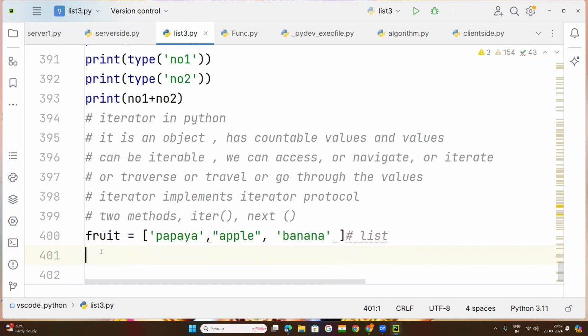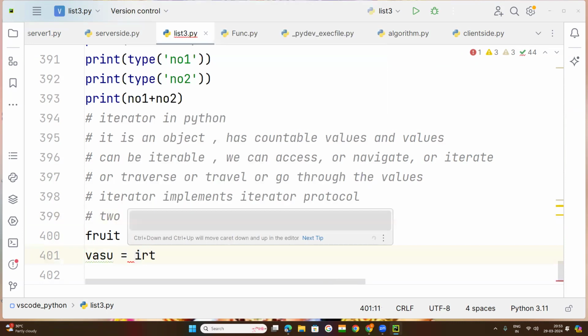Now, what I want to do is access these values through an iterator. So how can I create an iterator? Create a variable. This also is a variable, but now it is going to be an iterator, because now I will use the iter method.